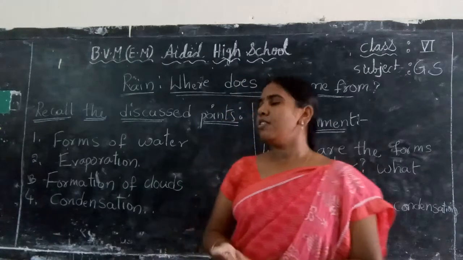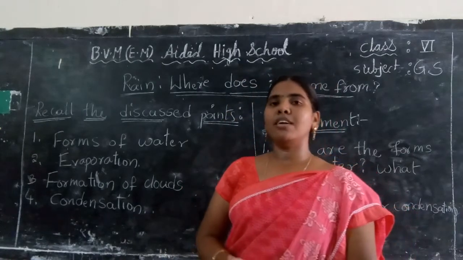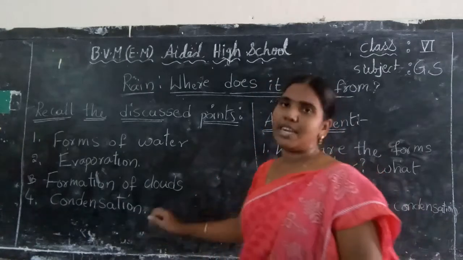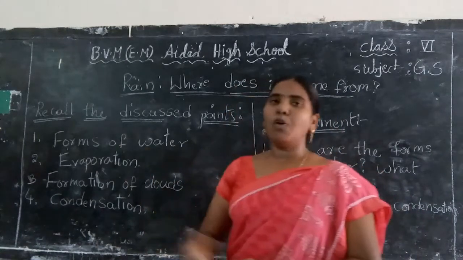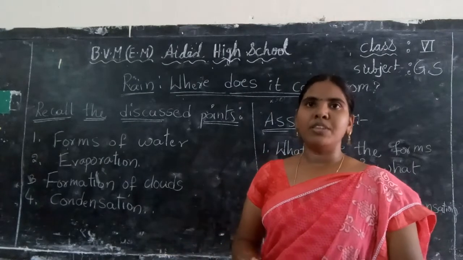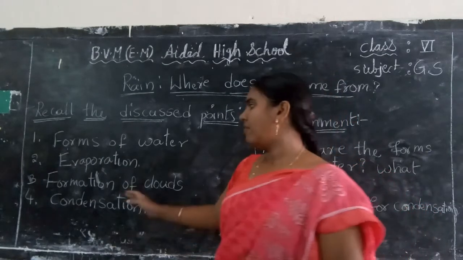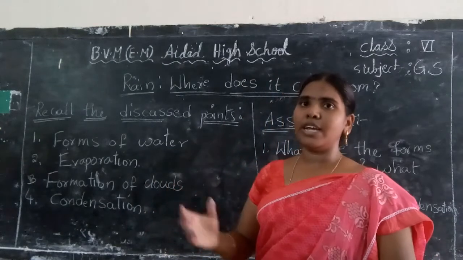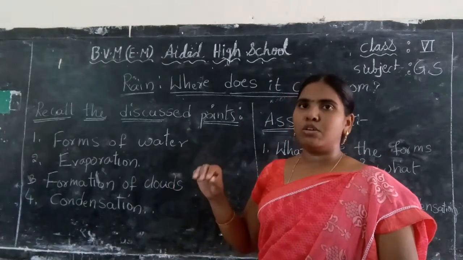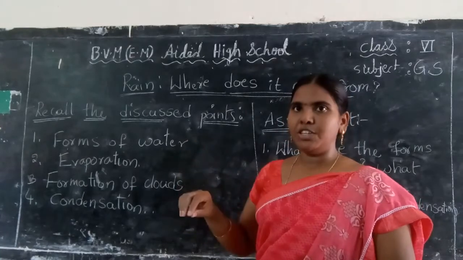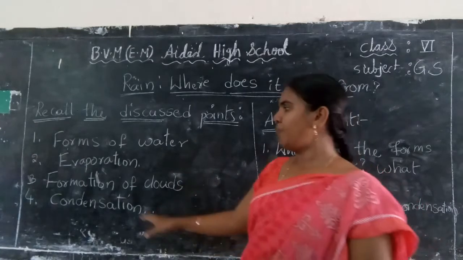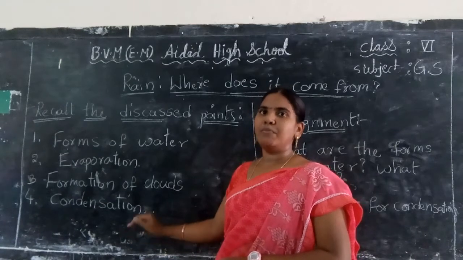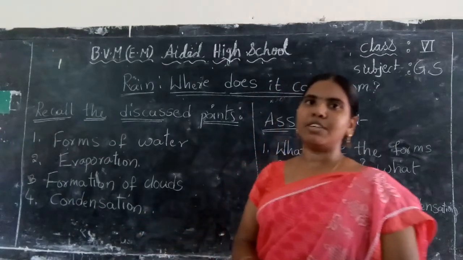Yes or no? So why are the water droplets formed on the surface of the glass? Why? Because of condensation. Because in the outer air, there is water vapor. So when you put some ice cubes in water, the outer air also cools. So the water vapor changes into water due to condensation. So this is called the activity for condensation. So do that activity in your home.